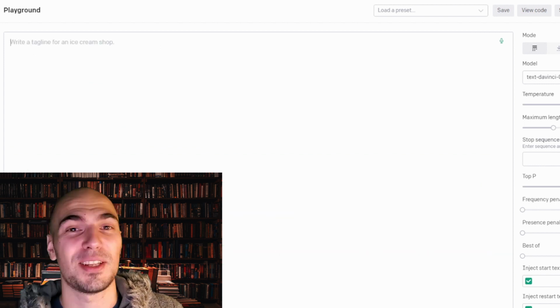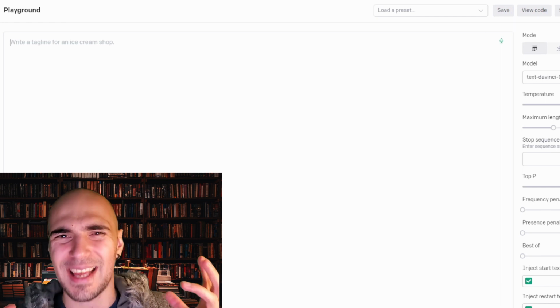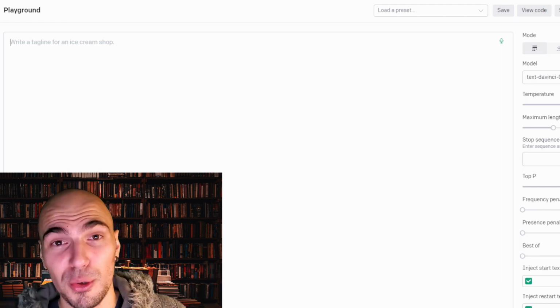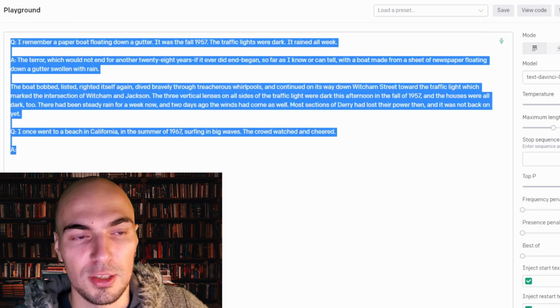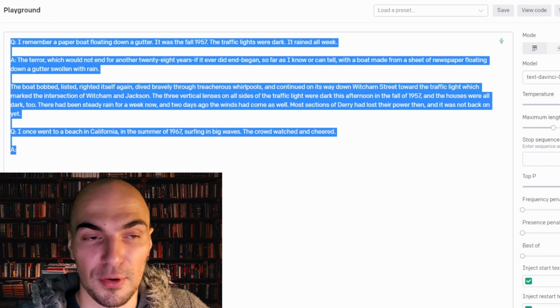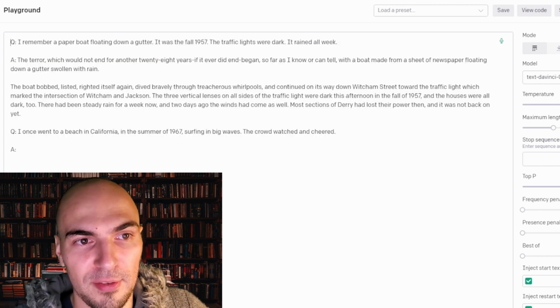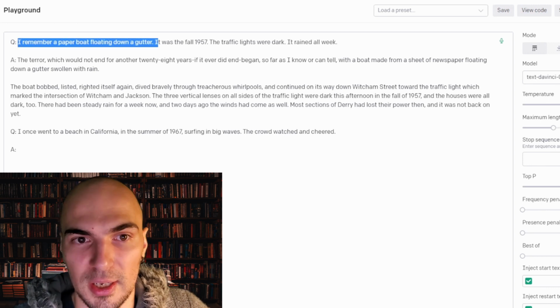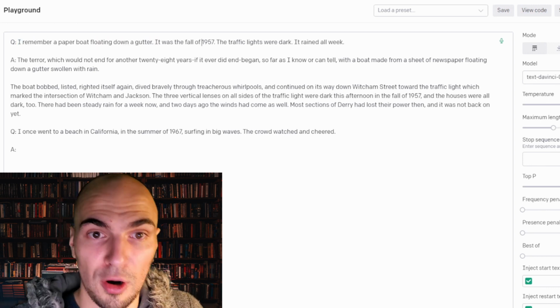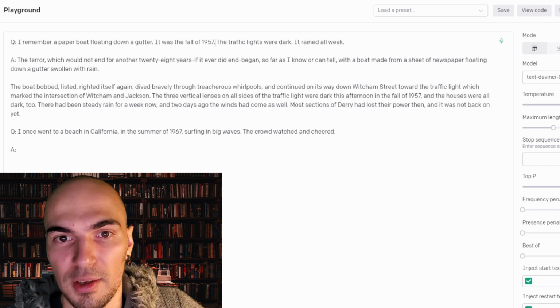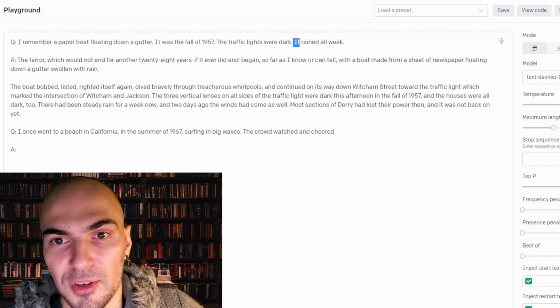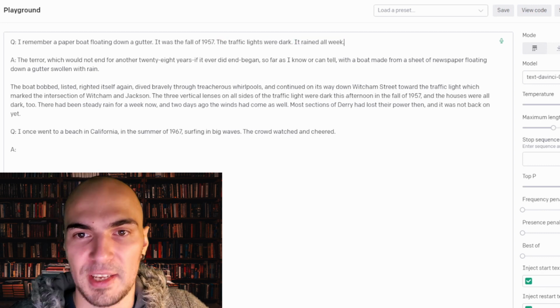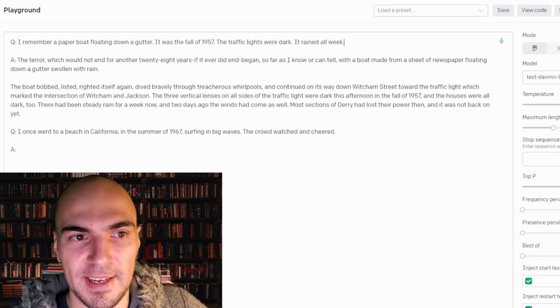The cool part is that you can ask this model to do almost anything you want by showing it a few examples. So this is a bunch of text I wrote for this model. First, we have a cue for question. I remember a paper boat floating down a gutter. It was the fall of 1957. The traffic lights were dark. It rained all week. So this sounds like terrible, boring prose with no detail.